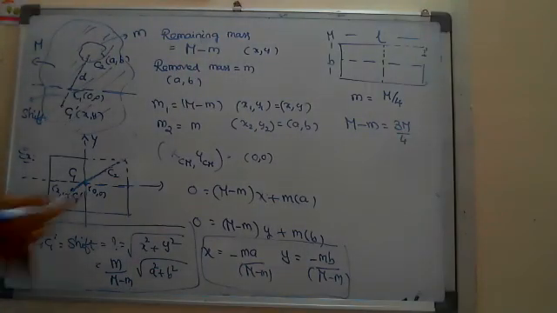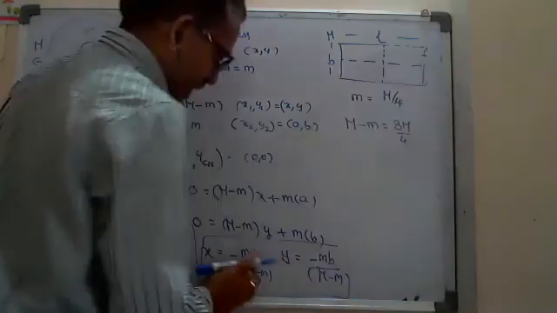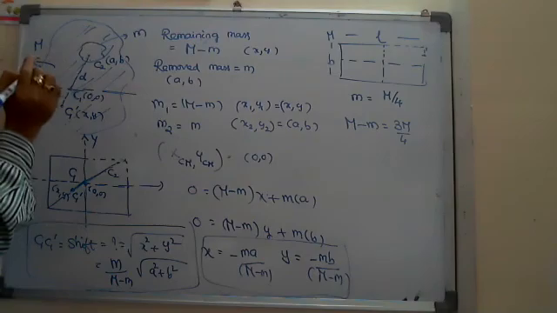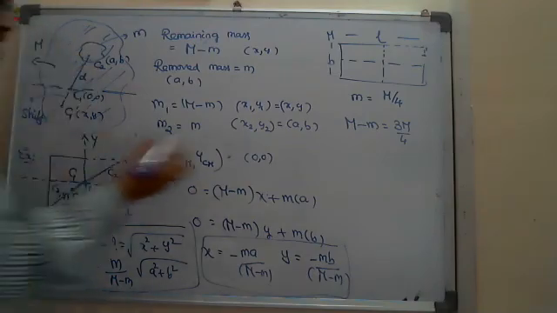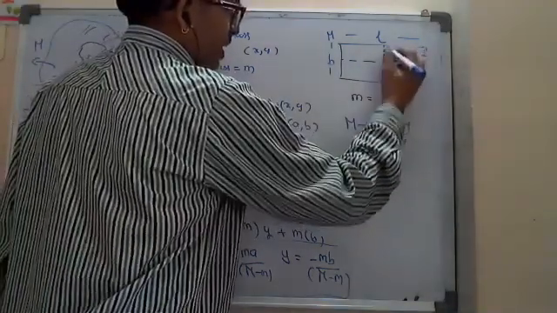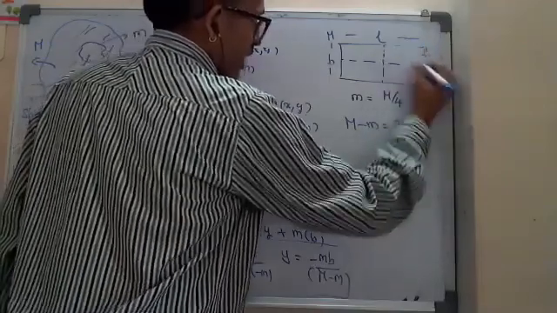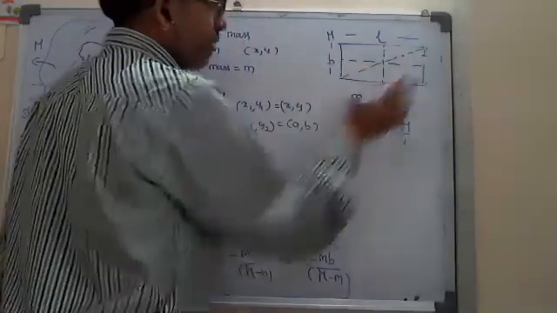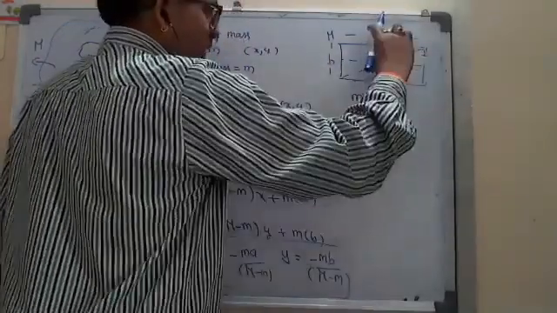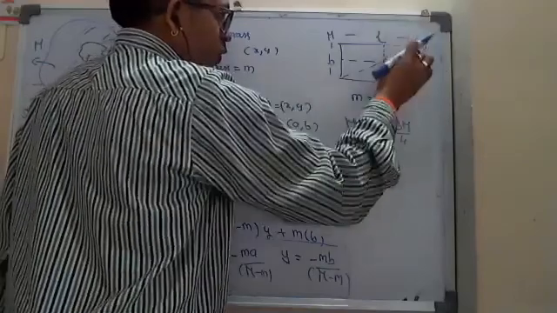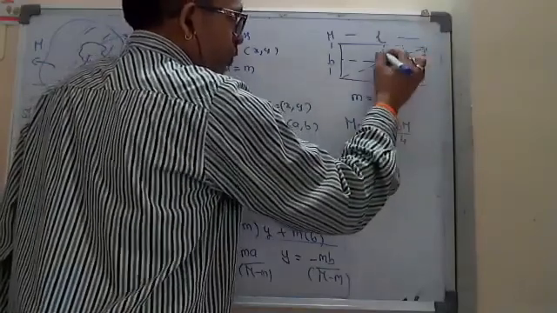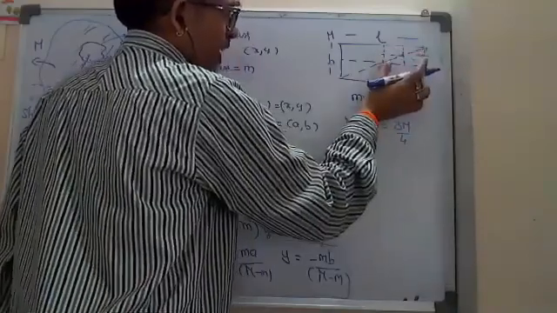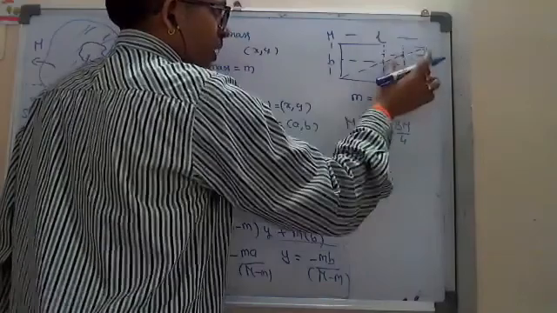Here you require the coordinates A and B. A and B are the coordinates of the removed mass, where its center of mass lies. Since it is a rectangle, the center is at the point of intersection of diagonals: half of the length and half of the breadth, which is L by 2 and B by 2.